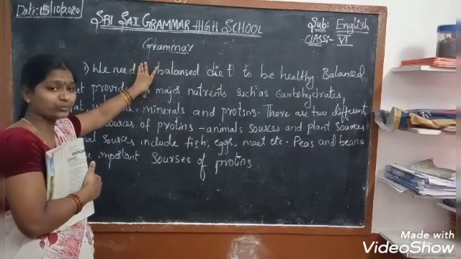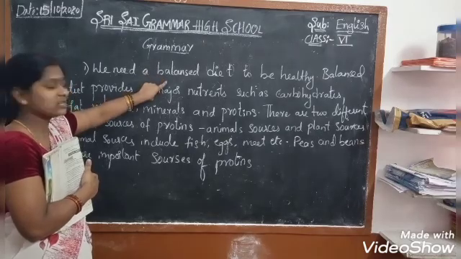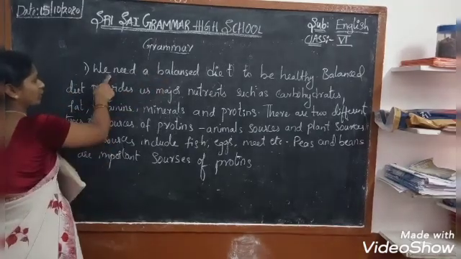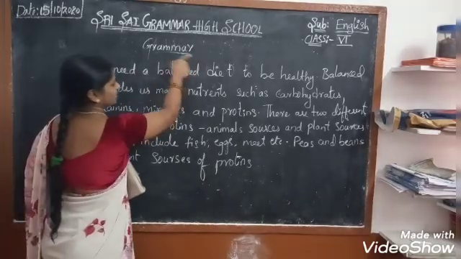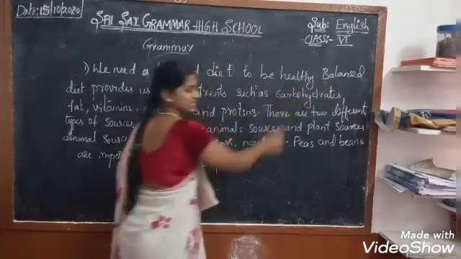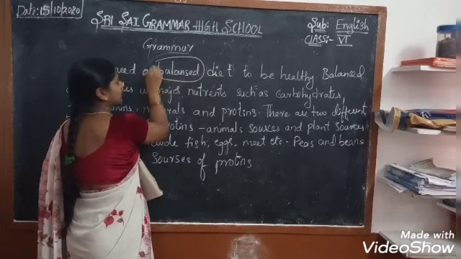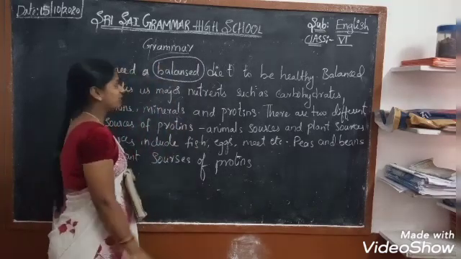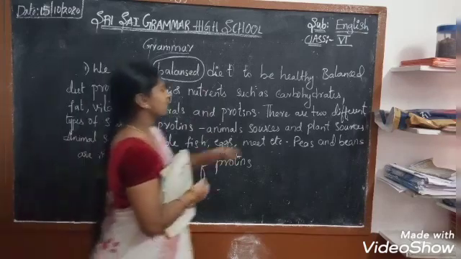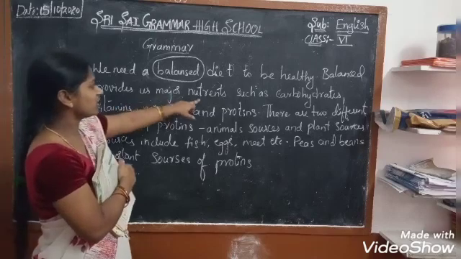From this, we have to circle the spellings that are given incorrectly. We need a balance. See, balanced spelling. When you compare here balanced and also here balanced, it is an incorrectly spelled word. So we have to circle the incorrectly spelled word. Now let us see the next one. Balanced diet provides us major nutrients.